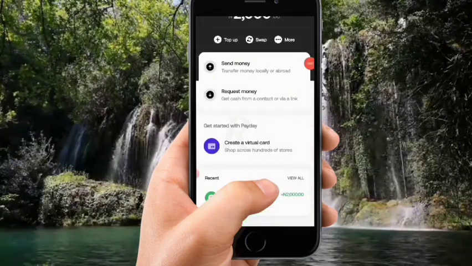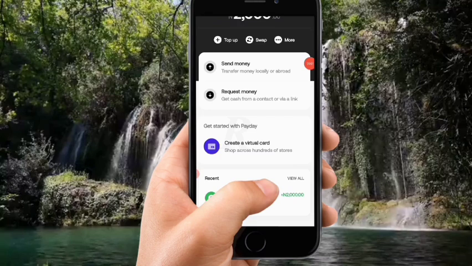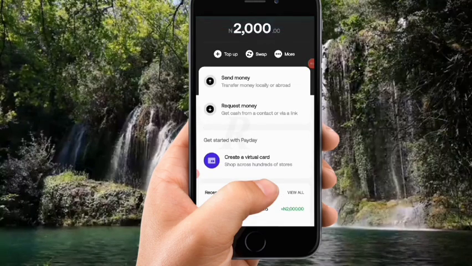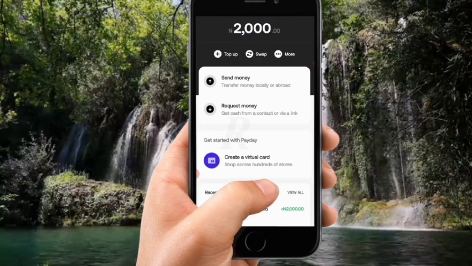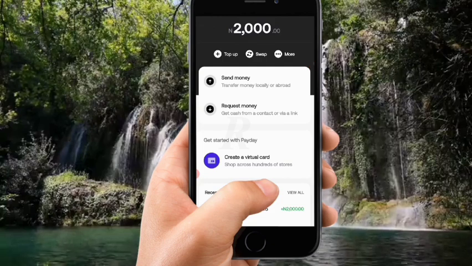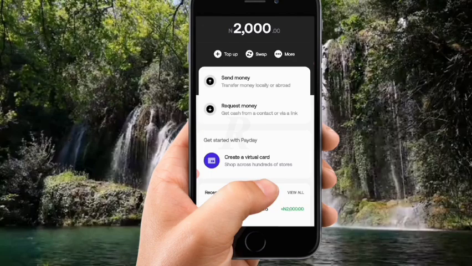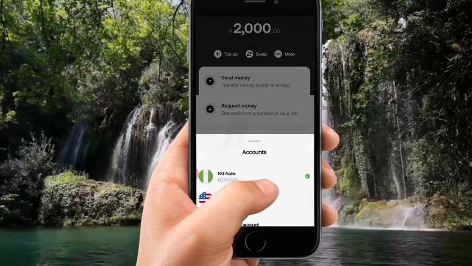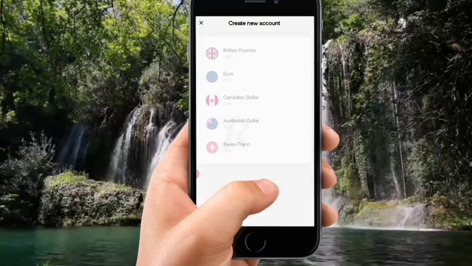After that, you are going to be taken here. So during the process of this video, I funded my account with 2,000 naira. What I did was I requested for a naira account, and then I created an account and I funded it. Then I need a dollar card, and they said that I have to fund my account with at least $5, and I realized that 2,000 naira is not enough. So now I have to go back to my account.